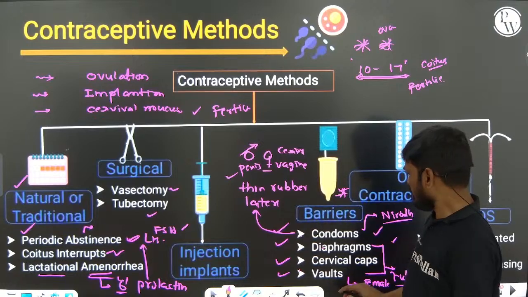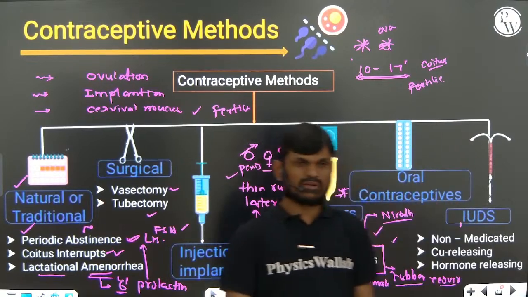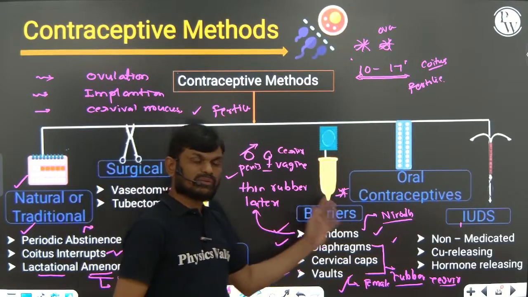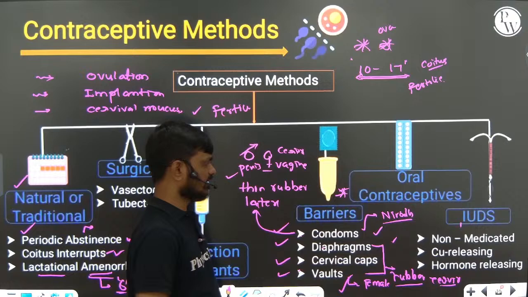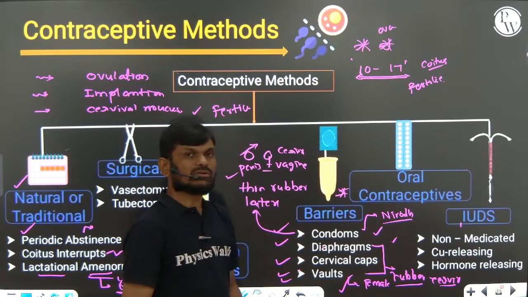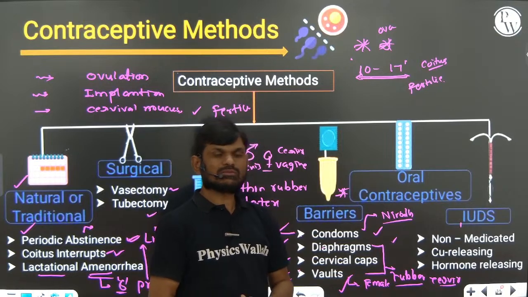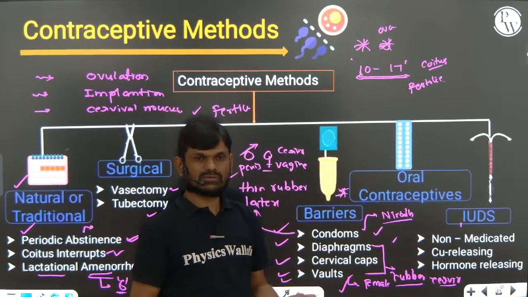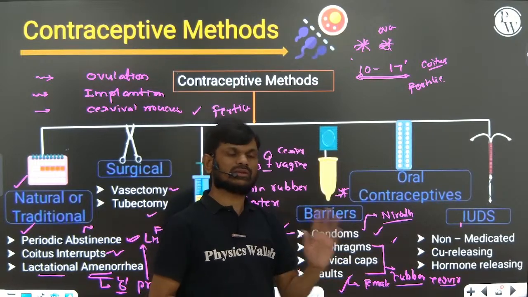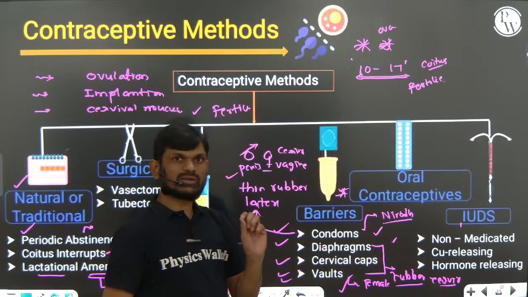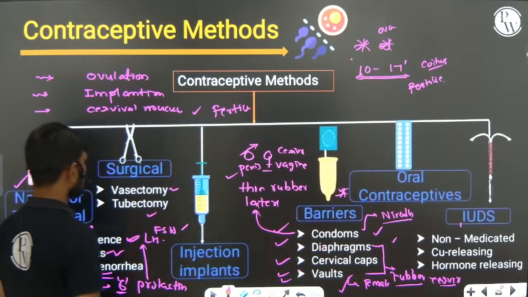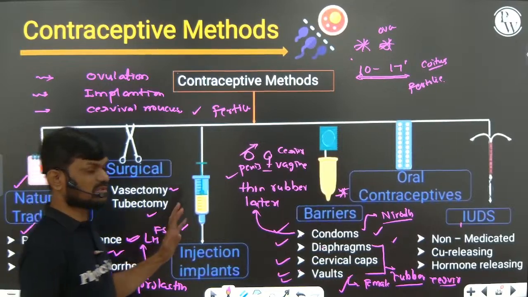So the use of condoms also benefits the prevention of sexually transmitted disorders. Condoms are also self-insertable, so they provide privacy. That is one reason the use of condoms has increased in India. So these are the barrier contraceptive methods.